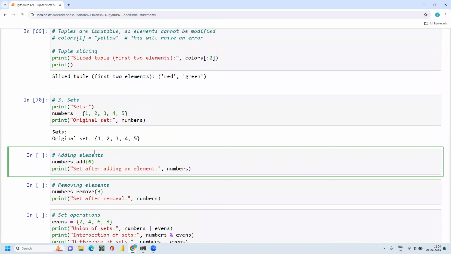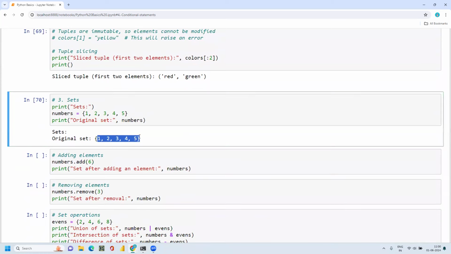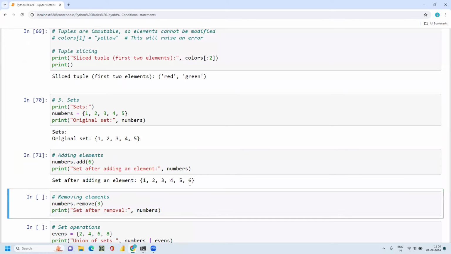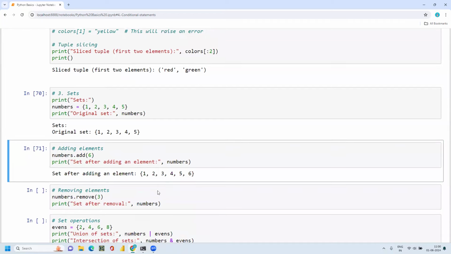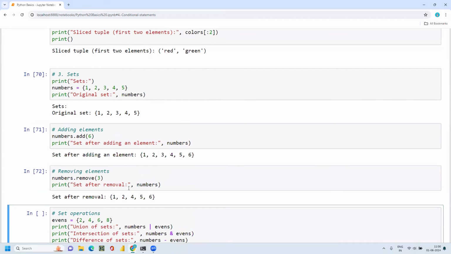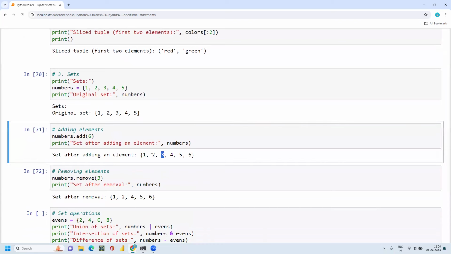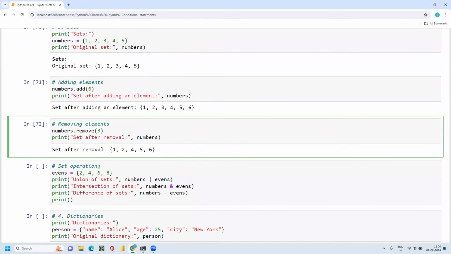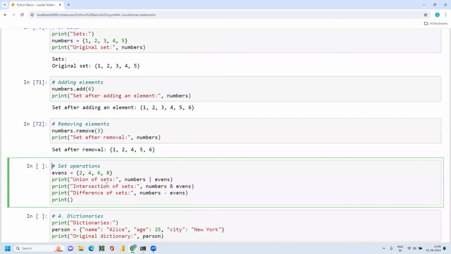Here I wanted to add 6 to the existing set. So I have 1, 2, 3, 4, 5, and I wanted to add 6. It is added successfully. And if I wanted to remove 3 from the set, I use this dot remove. So dot add, dot remove, and set operations.